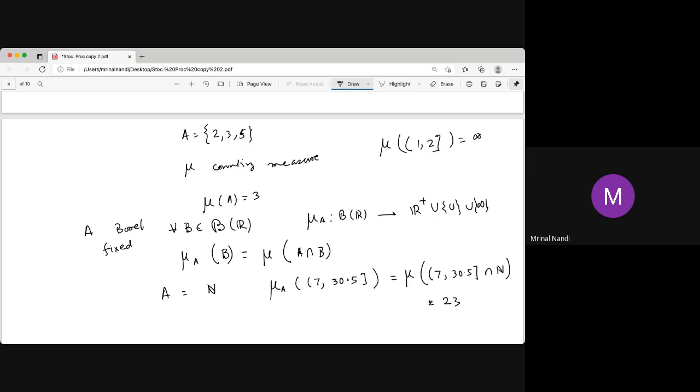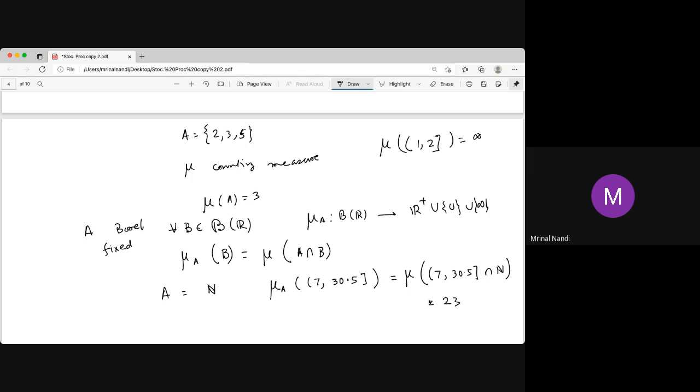So this is again a measure, and this type of measure is very important because we fix some A and find the measure, then we change this A, and we get a collection of measures. From this collection of measures we extend to a new measure, and that needs a little bit of work.